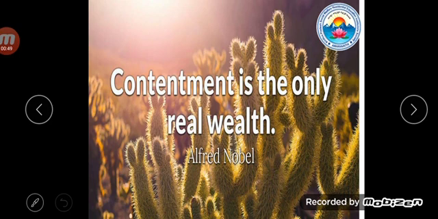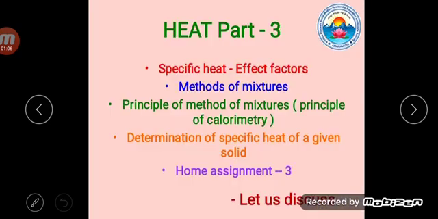He gave one quotation: contentment is the only real wealth. Contentment is nothing but satisfaction. So read once again: contentment or satisfaction is the only real wealth. Satisfaction is important to our lives.